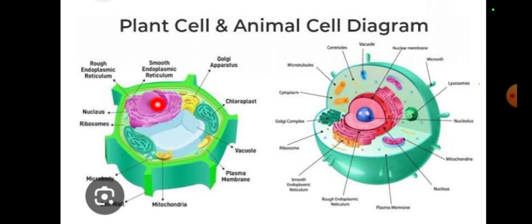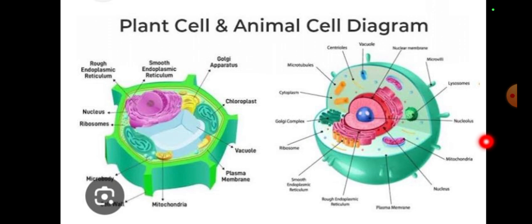The nucleus further contains chromosomes, and a chromosome is basically a structure present inside the nucleus.